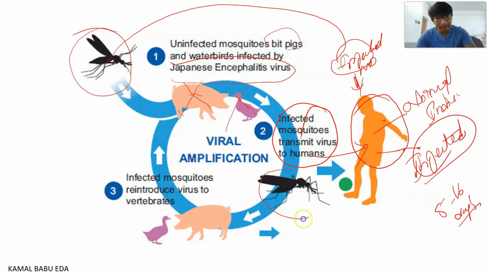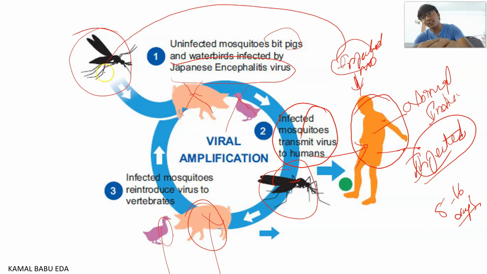So this infected mosquito again will go and bite the vectors. What are the vectors? It will go and bite the hosts, so pigs and ducks. The infected mosquito reintroduces the virus into the vertebrates. Again, whenever a non-infected mosquito comes and bites them, it is getting infected. Again, this infected mosquito is coming and biting a healthy human, and he is being infected. Again, this infected mosquito is going and biting the pigs.